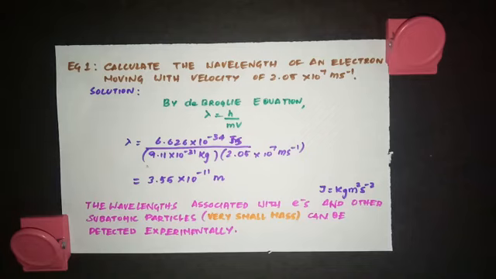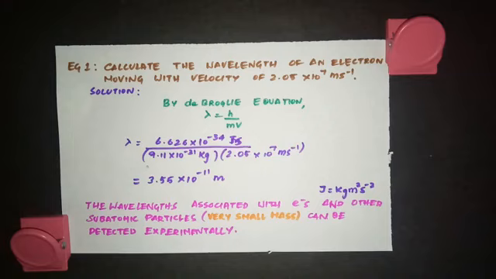That is the reason why the wavelengths associated with objects with heavy mass cannot be detected. So according to de Broglie, electrons behave as wave and also as particle.